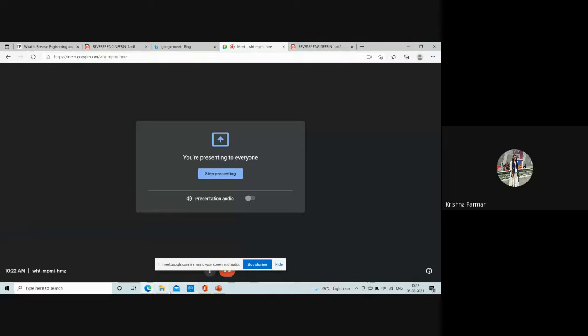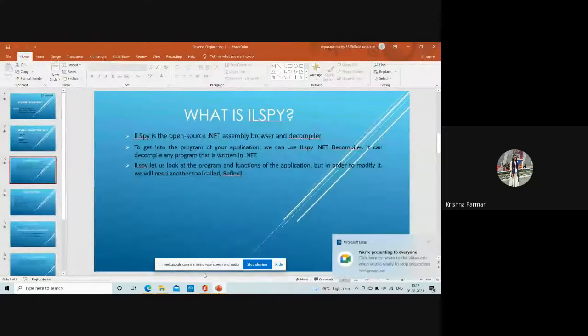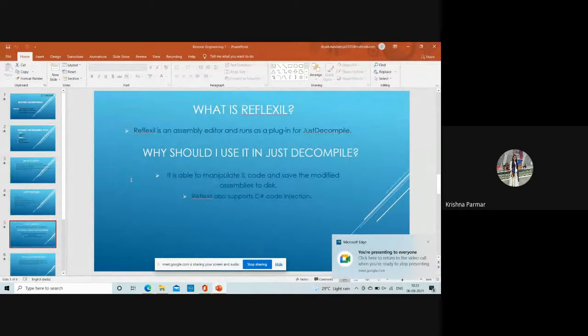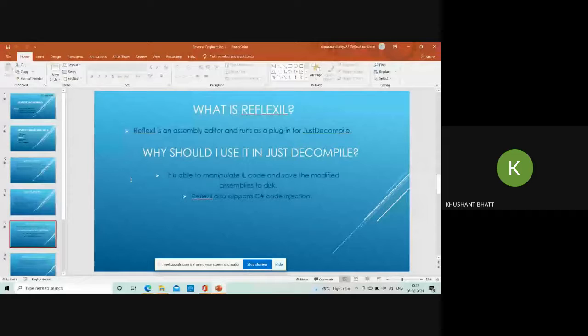Ma'am, I studied the Reflexil tool. It is used for code breaking of .NET files. If you have a runnable .NET file, an exe file, it turns the runnable file back into the chunk of code inside it.